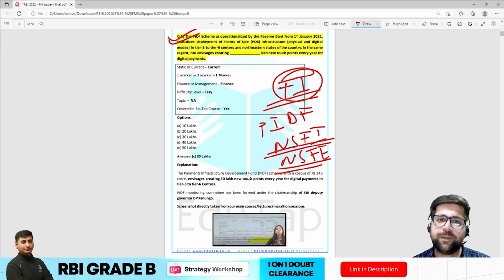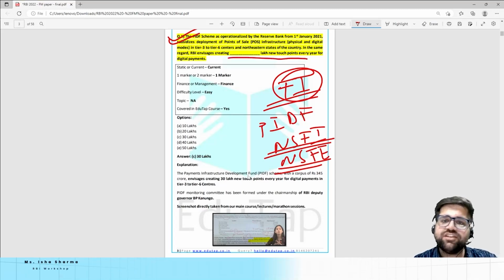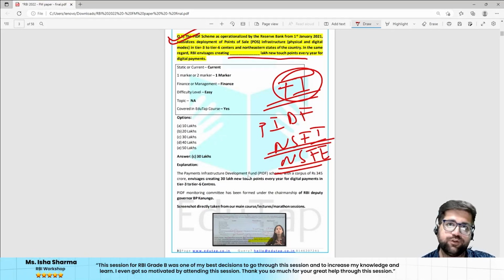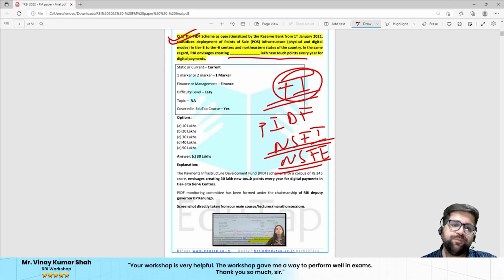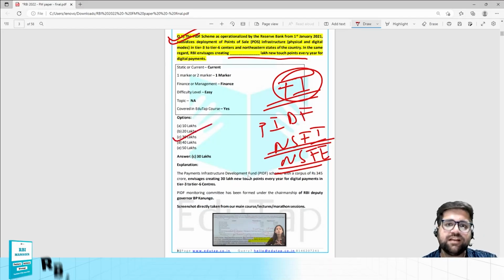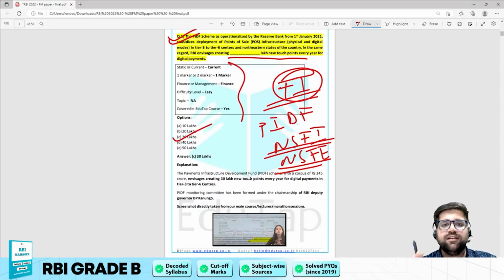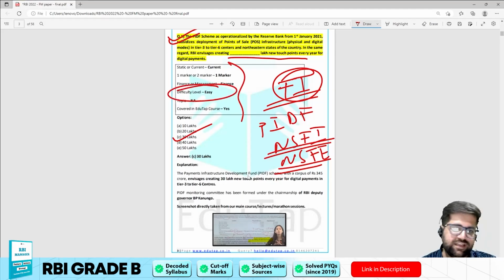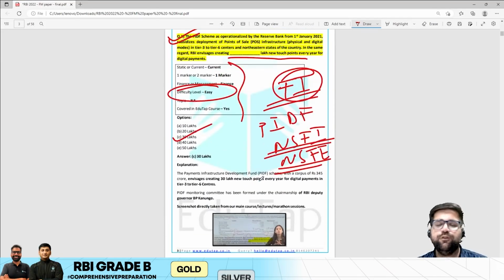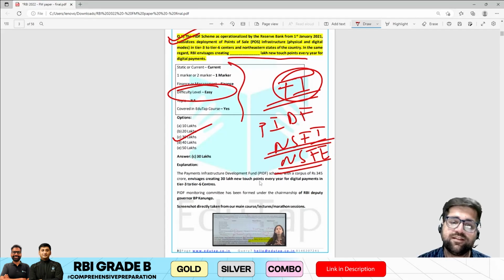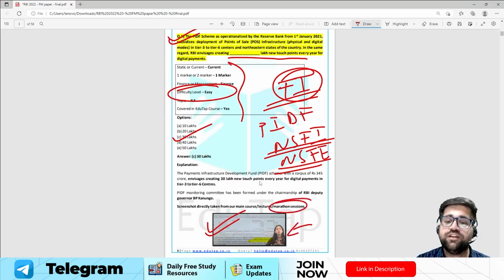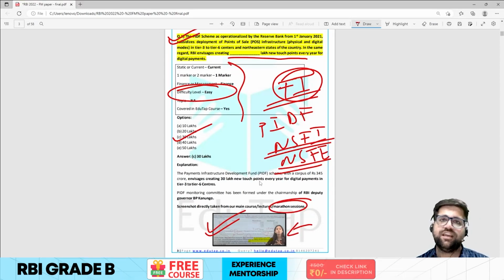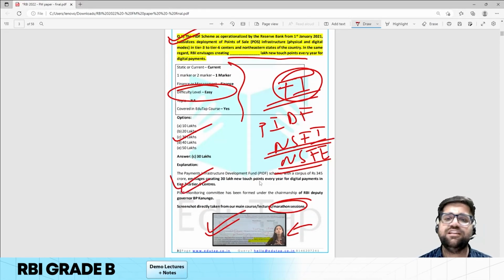So the question was regarding PIDF, and the main question was this: RBI envisages creating dash lakh touch points every year for digital payment. So you have to identify how many digital payment points were aimed by RBI. The correct answer for this question will be 30 lakhs. This question was very easy in nature. If you see the overall coverage of this topic, Kritika ma'am has clearly taken this topic under the RBI notification, and this question was also there in the marathon series. So this question was a cakewalk for all of you, and you should be scoring high on these questions.